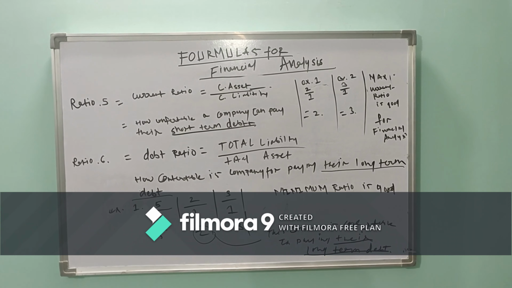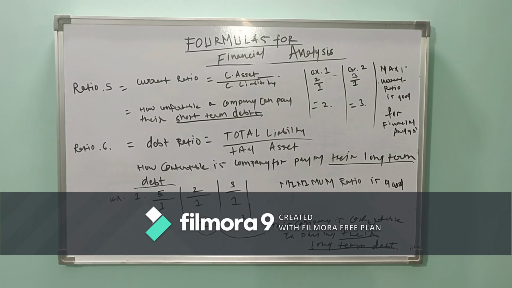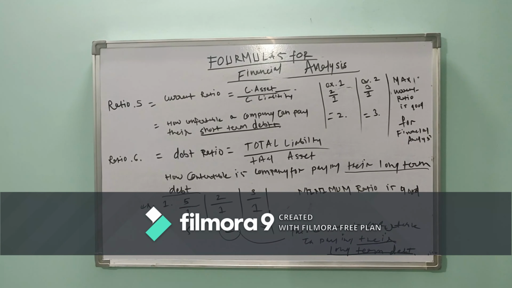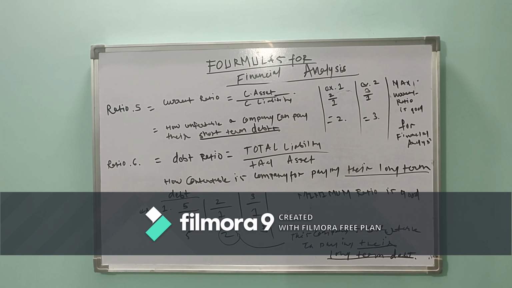And in ratio number 6, the debt ratio, total liability upon total asset, you can see how comfortable a company is in paying its long-term debts. These ratios look really similar, but they have two different meanings. Ratio number 5 is for short-term debt, and ratio number 6 is for long-term debt.